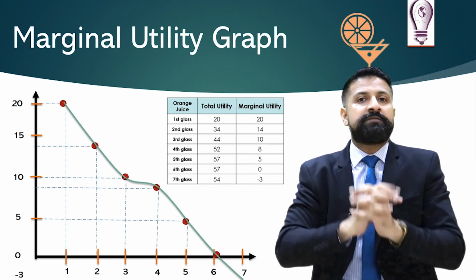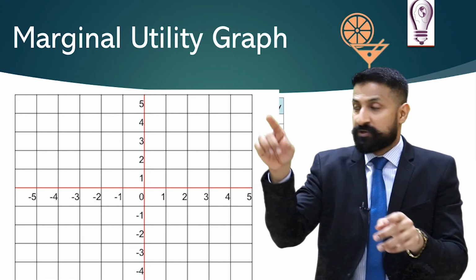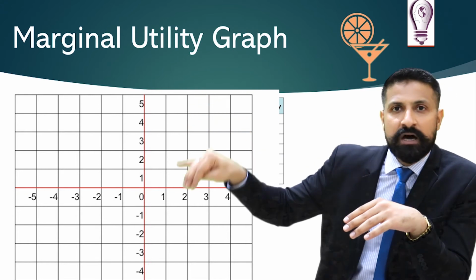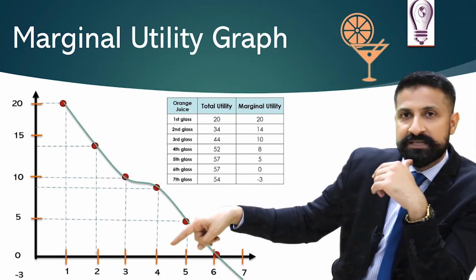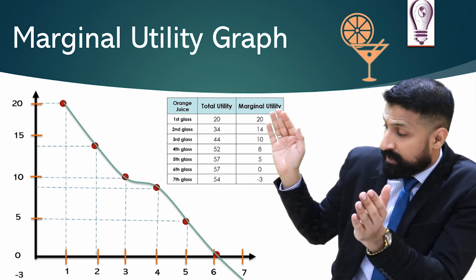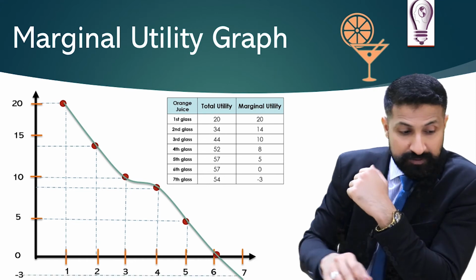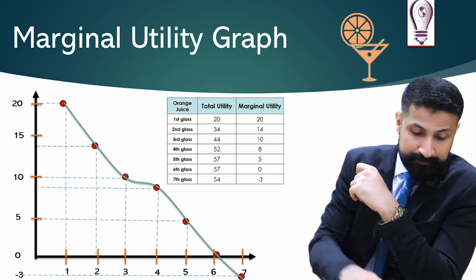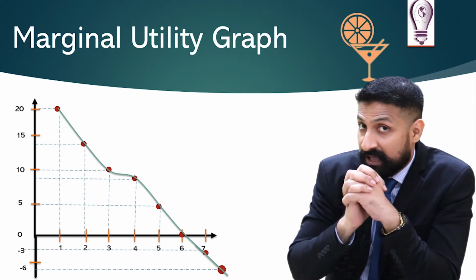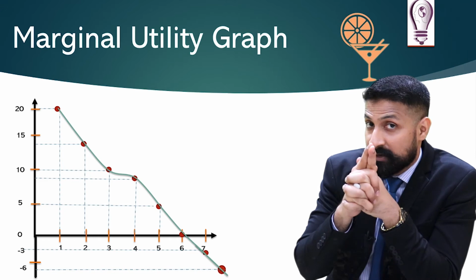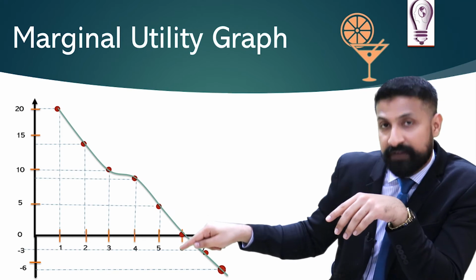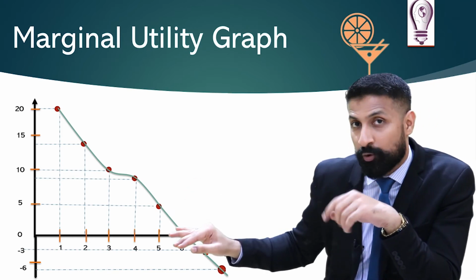Obviously -3 will come below 0. You may have drawn different mathematics graphs like this, which you can see here, that all the positive figures are above 0 and all the negatives are below 0. That makes sense. The same thing is happening here. Now just look at -3 is below 0. I will now zoom out this picture so that you can see what is happening here. Just look at it. So when I consumed the 7th glass, the marginal utility was -3. It was a negative. So obviously I have to draw it somewhere below 0.